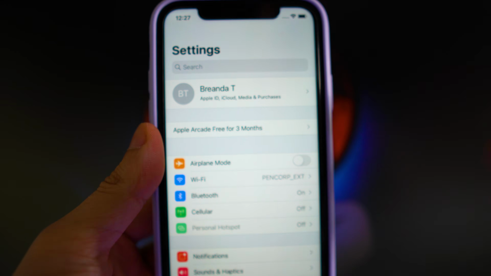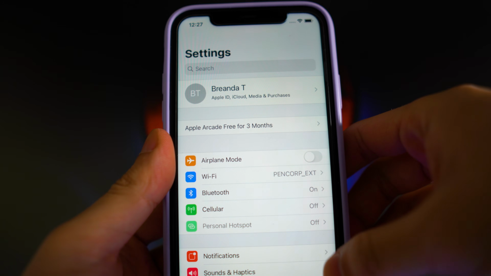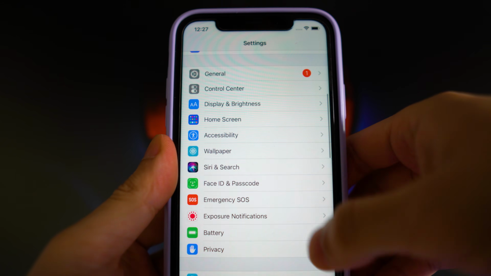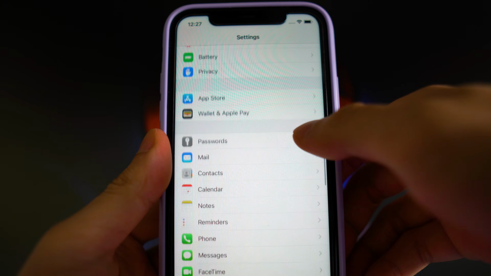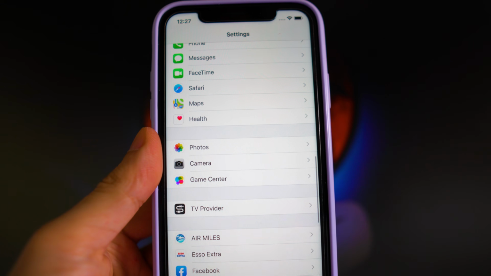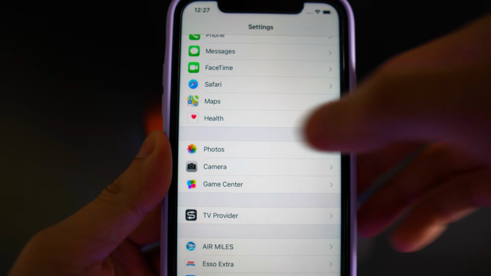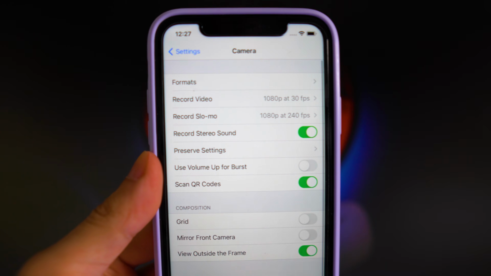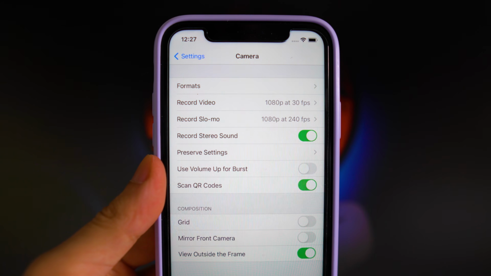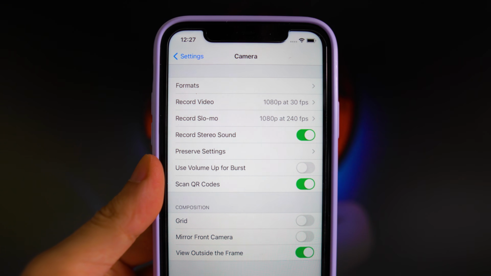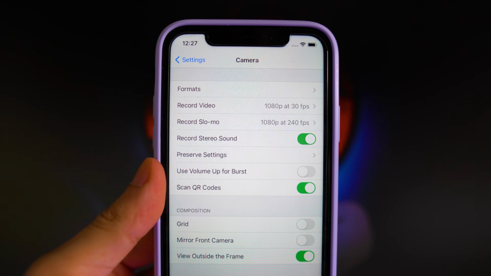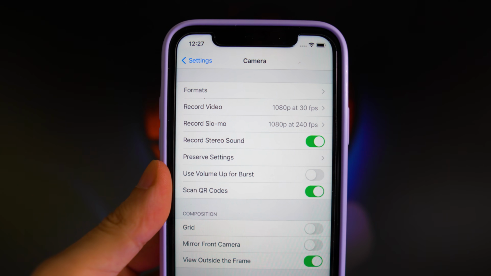First thing you guys want to do is head over to your settings application. Once you guys are here, next thing you want to do is scroll down until you see the camera application right there. So we can now head into that. There's going to be a lot of options and settings you guys can mess around with. I'm only going to be focusing on certain ones that will improve your video and your photos.